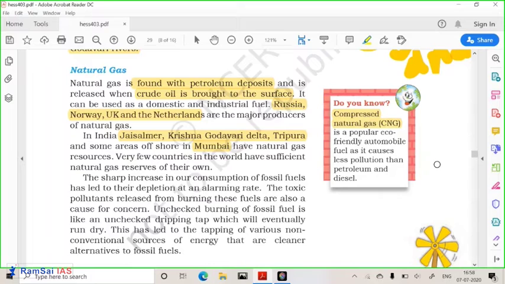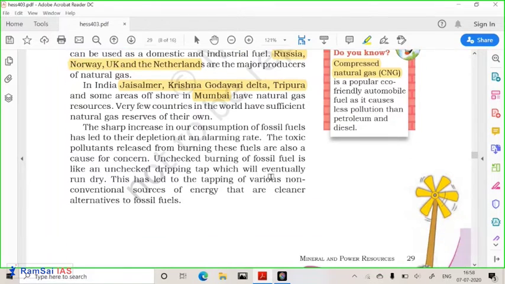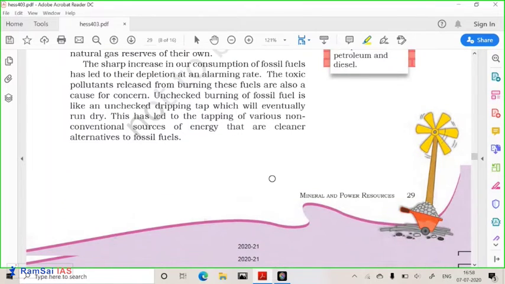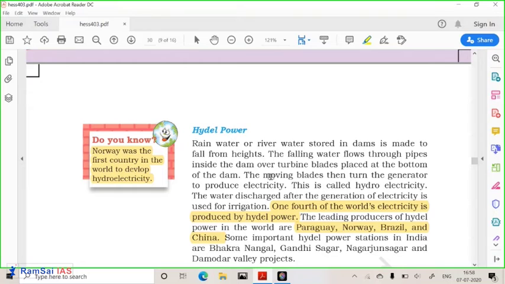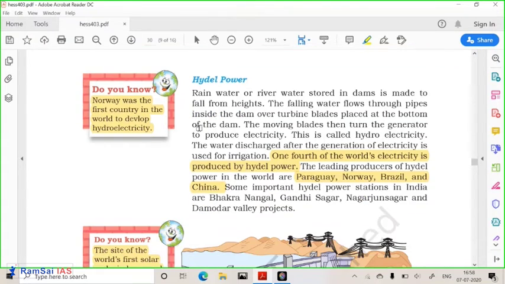There is one more type of gas called CNG, compressed natural gas. When natural gas is compressed, it can be used in a vehicle as a fuel. It is also a much cleaner source of fuel compared to petroleum. Getting it? That's why nowadays Delhi and so many cities are running their vehicles on natural gas.